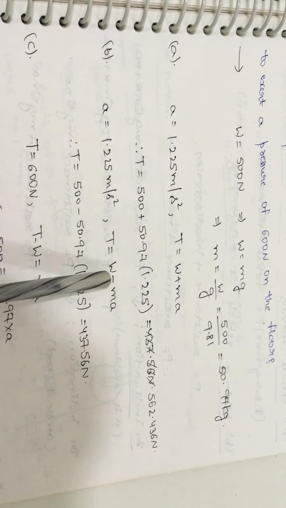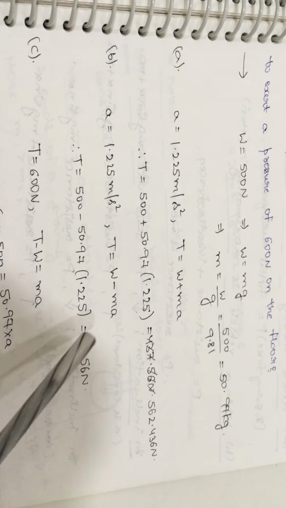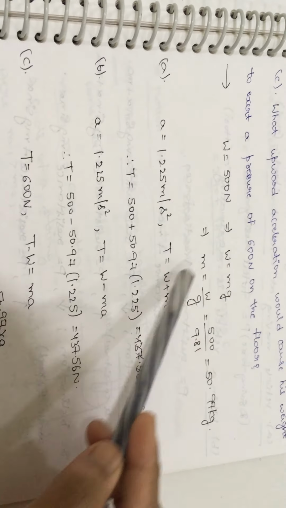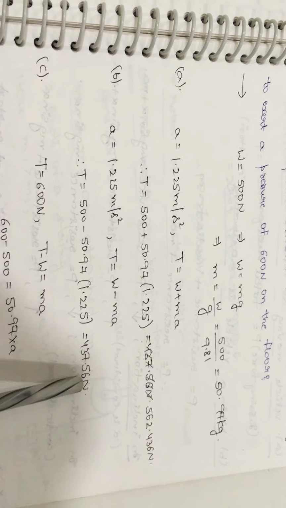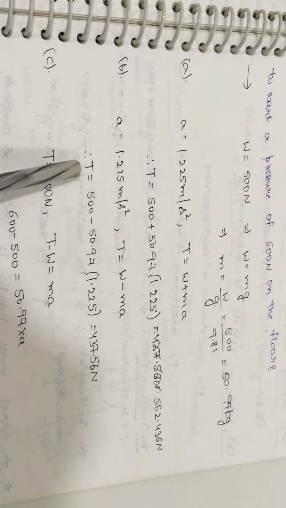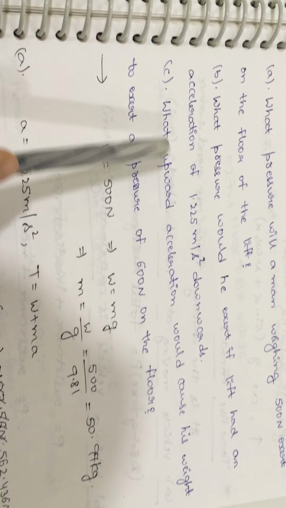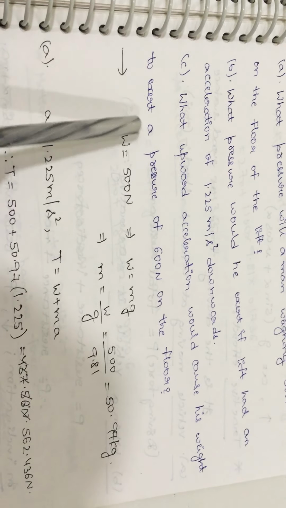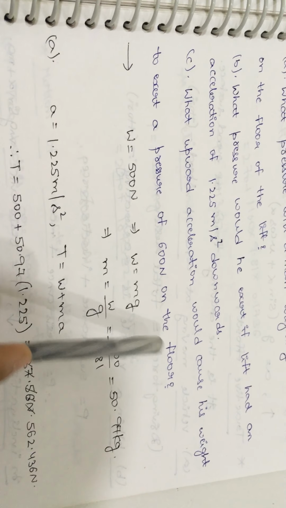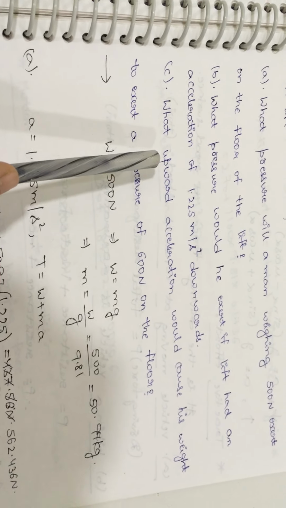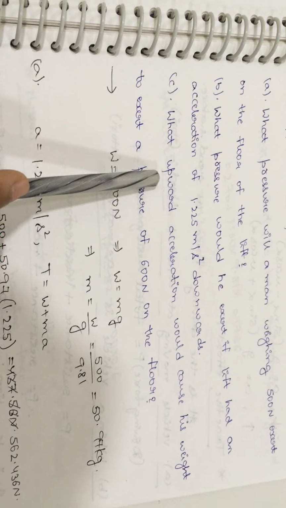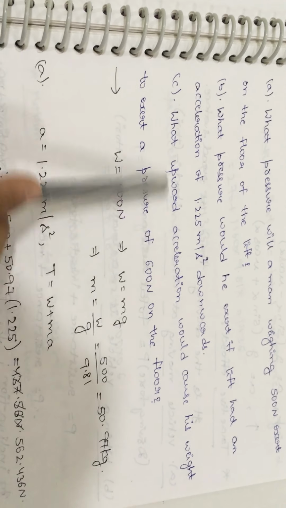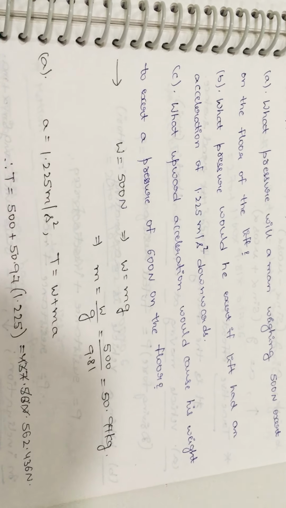Here for the second bit you have to use the minus sign. Acceleration is the same value, W is the same value, and the mass value we have already calculated. So substitute all these values in this equation and we will get the tension value. Now see the third bit. What upward acceleration would cause his weight to exert a pressure of 600 Newton on the floor? Here they are asking us to calculate the acceleration, that too upward acceleration. That is nothing but the first condition only.